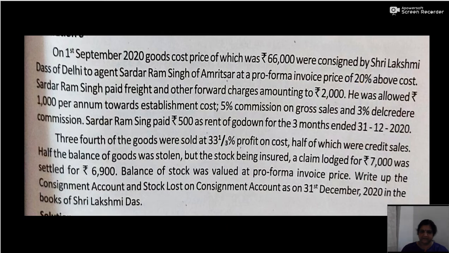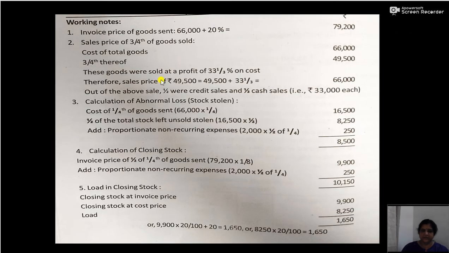Right. Now first we will do the working notes. So first of all we can calculate the invoice price of goods sent. So invoice price on goods sent is equal to cost price 66,000 plus 20% of 66,000. So that is 66,000 plus 66,000 into 20 divided by 100. So total will be 79,200.